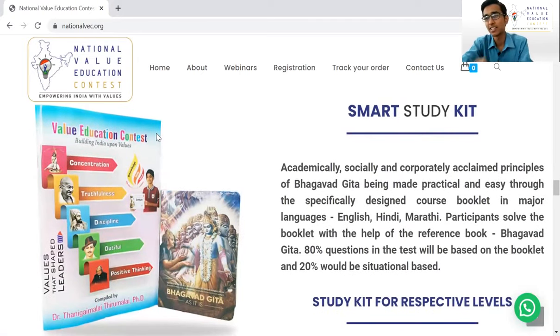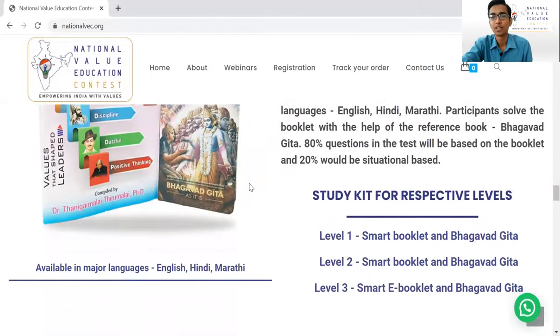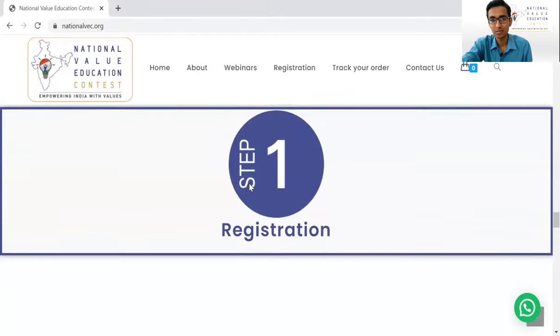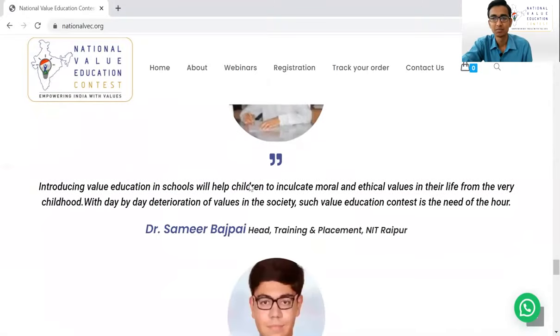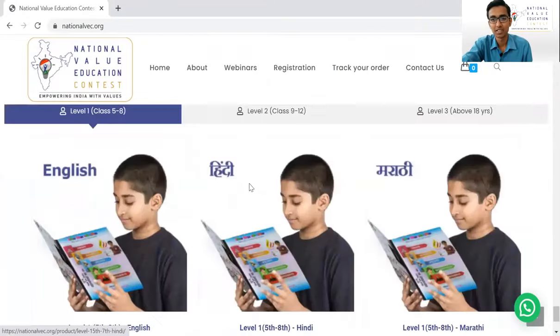This is the Smart Studies kit which every participant will get through courier. This is the Value Education Contest book, a very wonderful, colorful book with stories and exciting study material. Along with that, you will get the Bhagavad Gita. This is the study kit for this contest. These are the steps for this contest, and all the information is there.